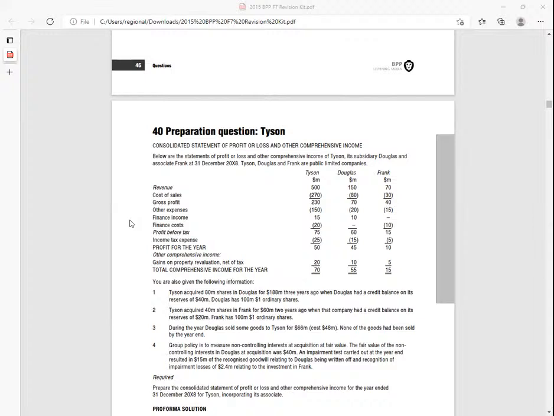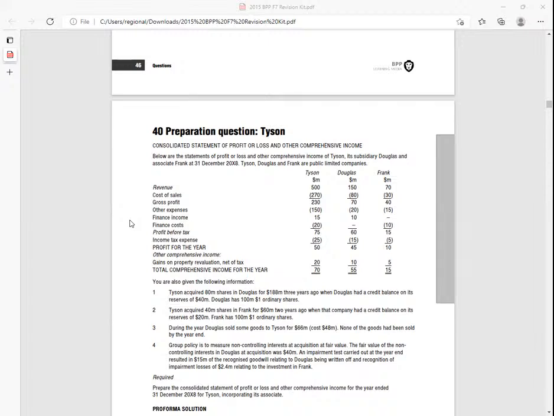From there, we have finance income, finance cost, then profit before tax.